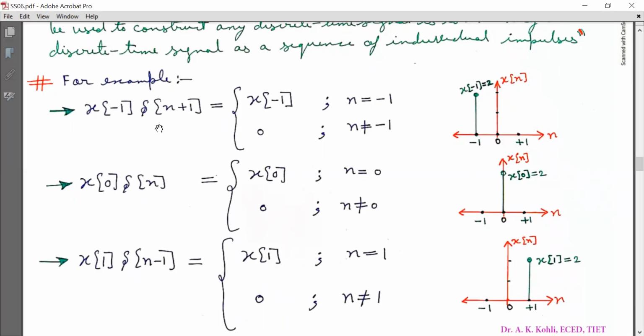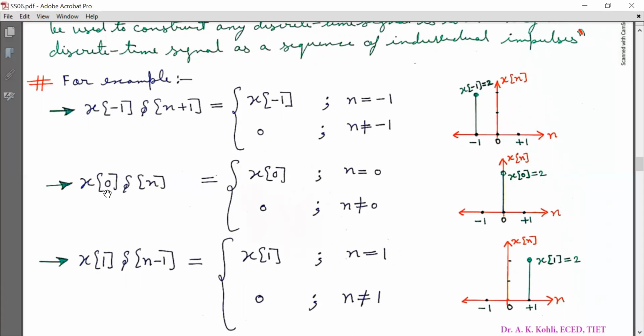So we need to plot it. Now the impulse is a time advanced version, so it will move to this side by one step because of n + 1. So this unit impulse function is defined at n = -1. So I have plotted an impulse at n = -1 with amplitude x[-1]. I have assigned an arbitrary value 2 to x[-1] here.